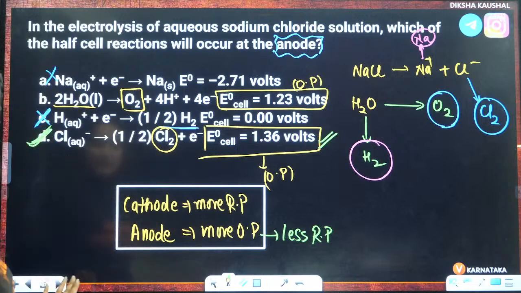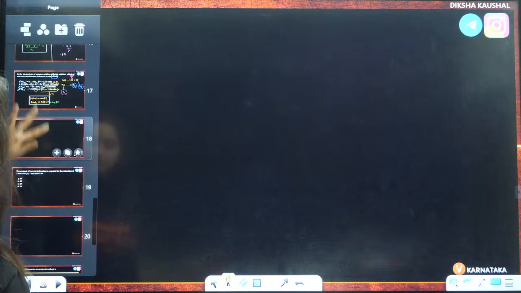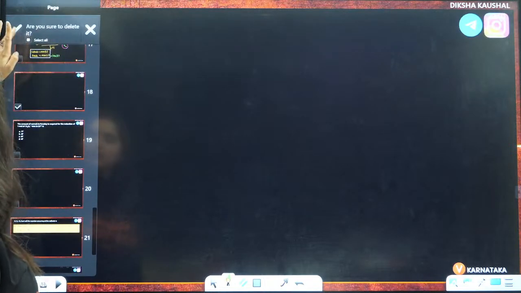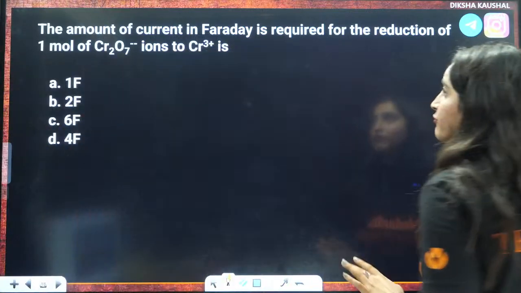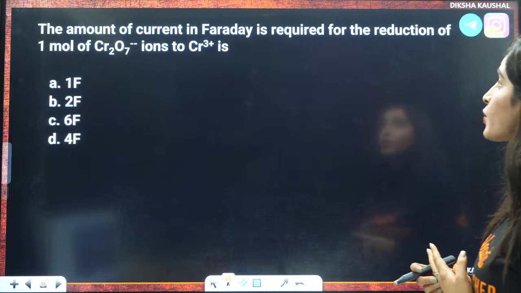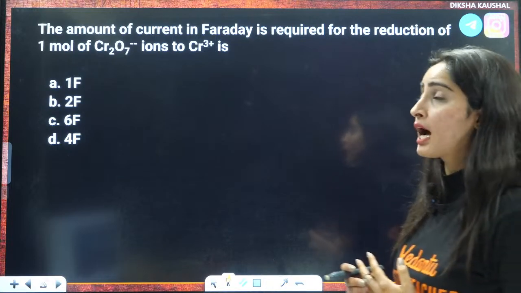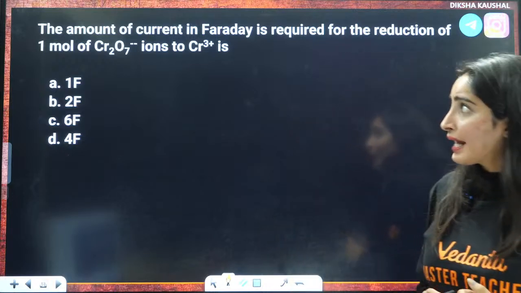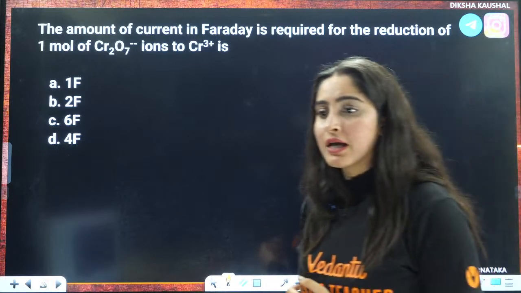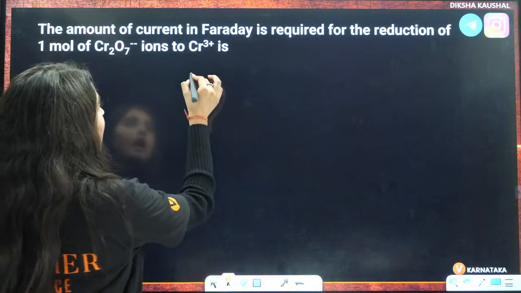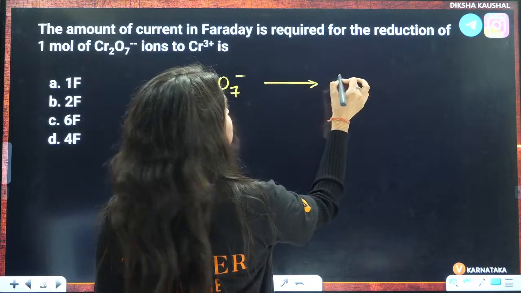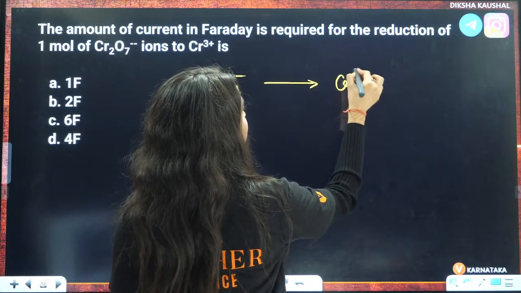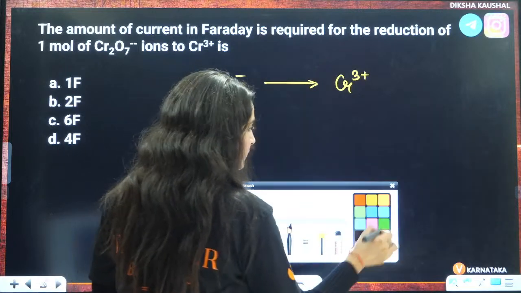Okay. Now, next is, last two questions only we have, right? Now, here you have the amount of current in Faraday required for reduction of 1 mole of Cr2O7 2- ions to Cr3+, right? So now you have Cr2O7 2- to Cr3+, right? This is the thing that you have.